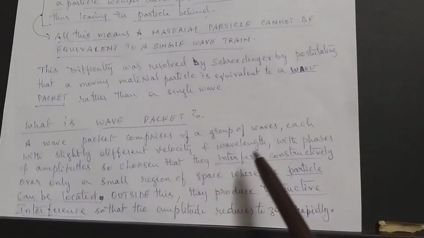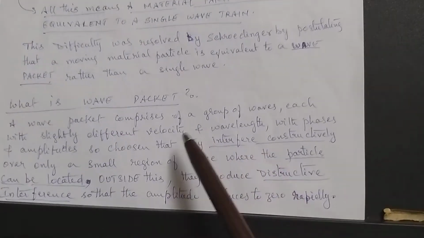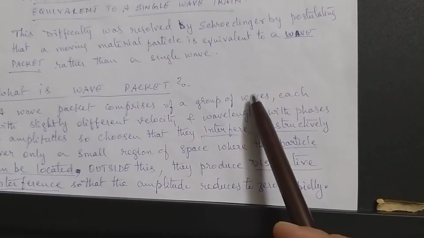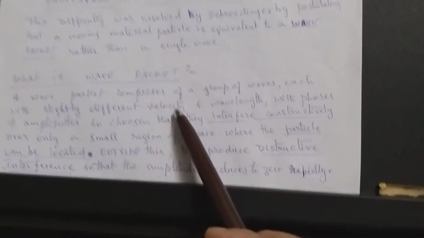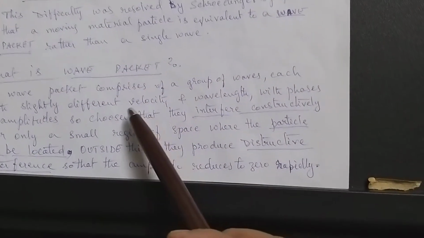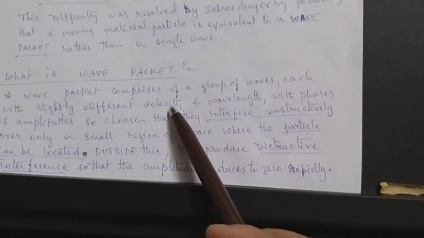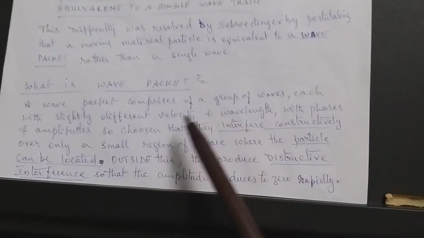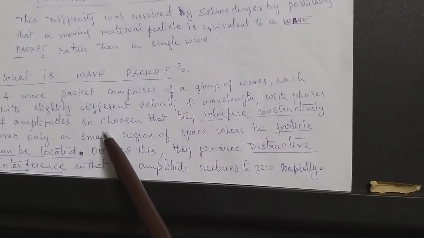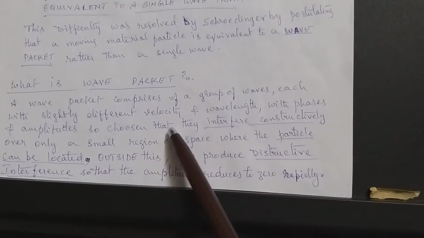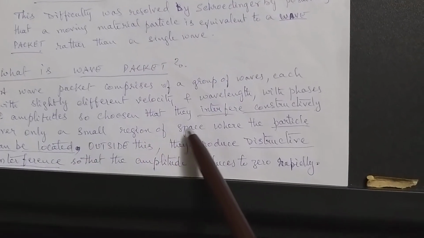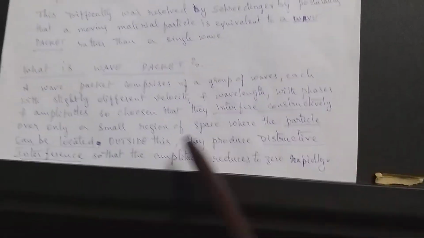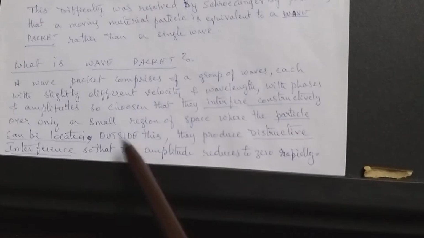These waves have slightly different velocities and wavelengths, with phases and amplitudes so chosen that they interfere constructively only over a small region of space where the particle is supposed to be located.